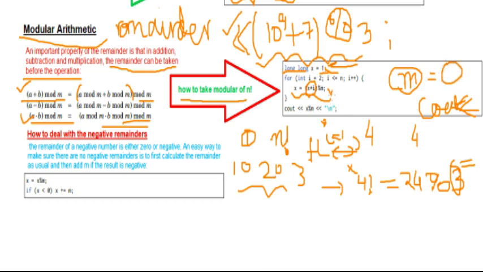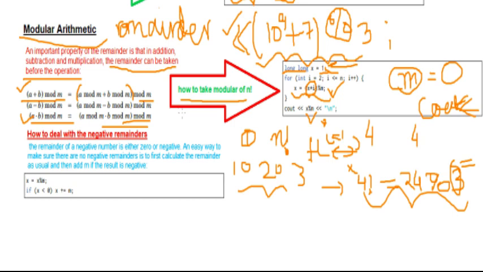In that case you write like this, and in every step you will see that the remainder will be found, and at the end the remainder will be the same as what you will find from this method. Okay, so this is the arithmetic, the modular arithmetic mod operation.